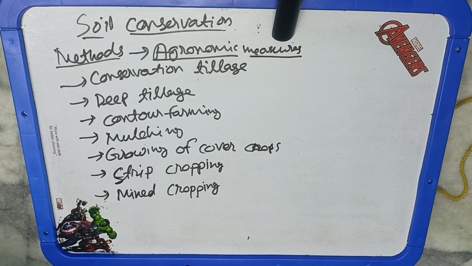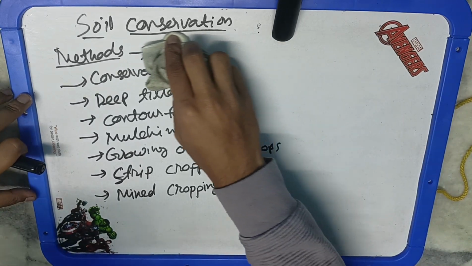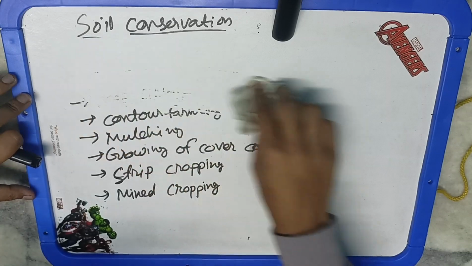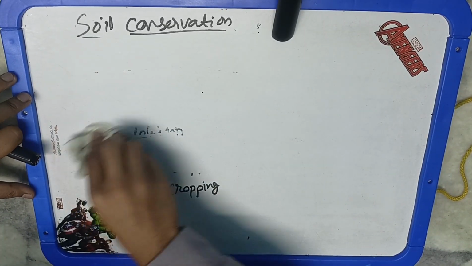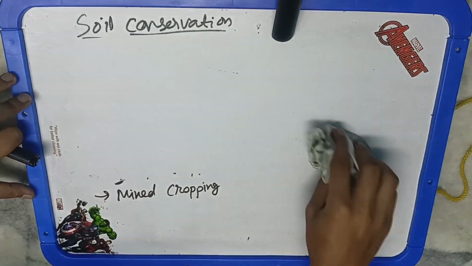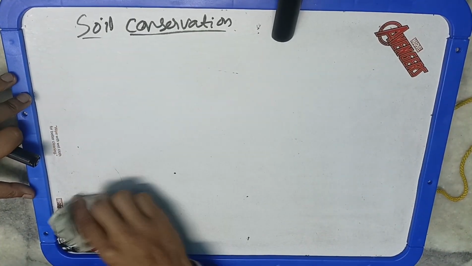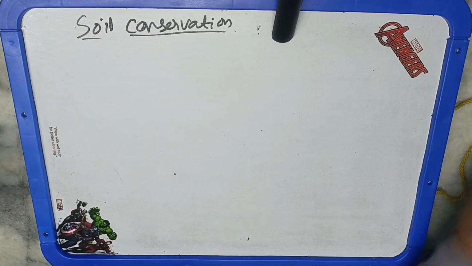Now next is mixed cropping. Mixed cropping means we are growing different kinds of crops together so as to maintain the fertility status of the soil. As you know, if we are going for pulse crop production, then it will obviously fix some nitrogen, which may be beneficial for the growth of cereal crops. So that is mixed cropping. Here you can see that these are different kinds of strategies.